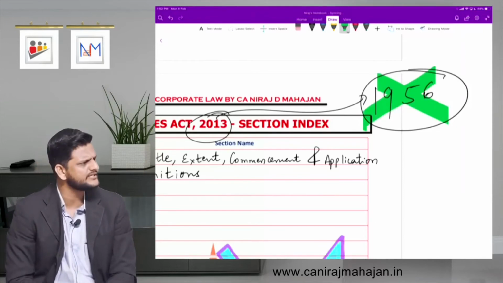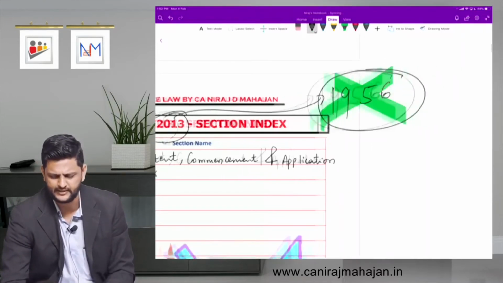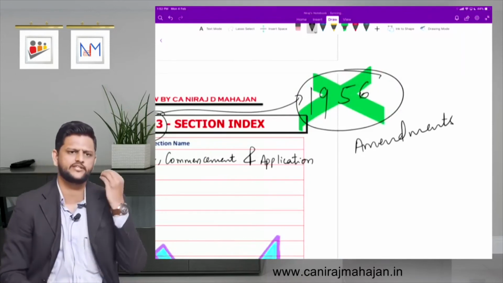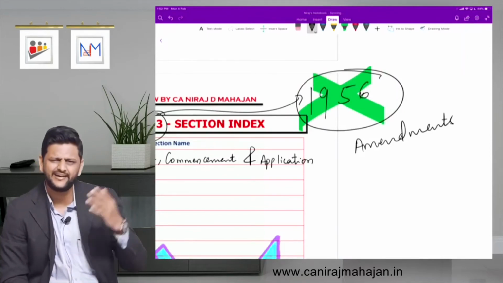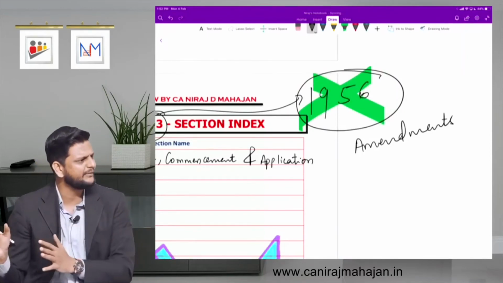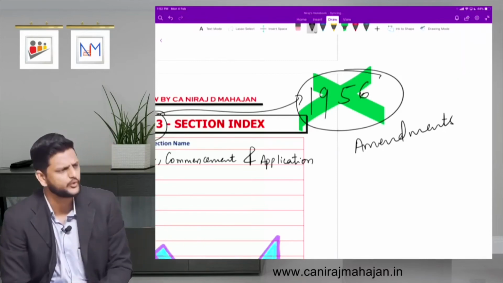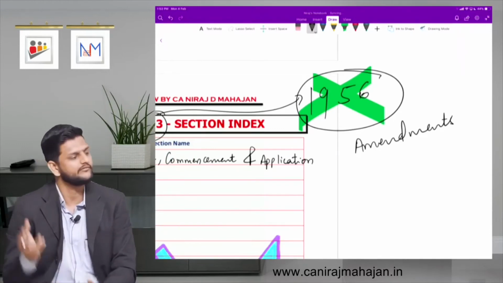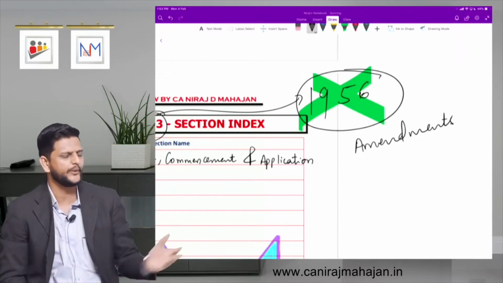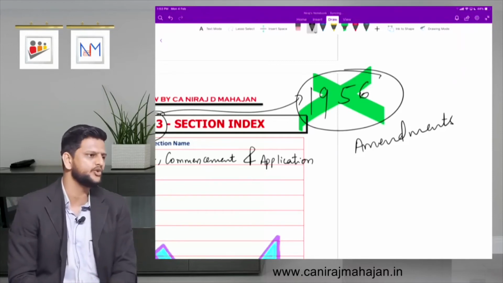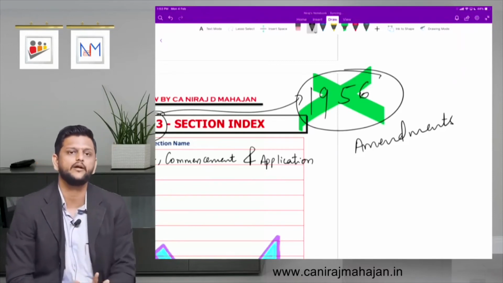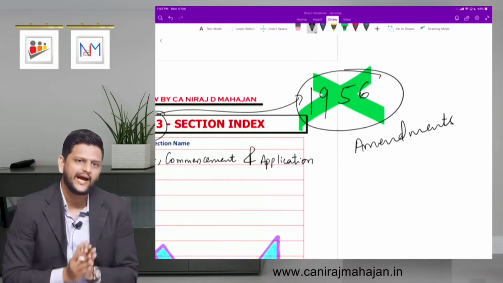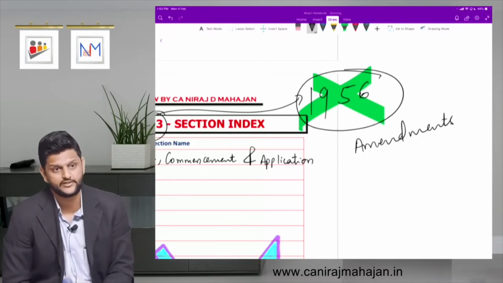Since it was old, what happens is amendments. Too many amendments, so much so that almost each and every section is now amended. So instead of keeping on amending, we said let us scrap that and bring all the amended and new things into a new act itself. Whenever 2013 came into the picture, we were comparing the 1956 and 2013 laws. Many new features have been added in the Companies Act 2013 which were not there in 1956. So we had to move with time, with globalization, right?